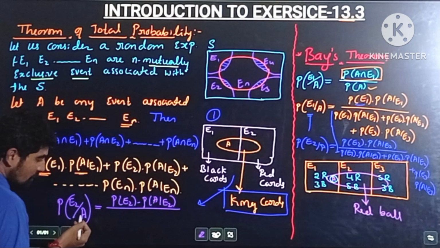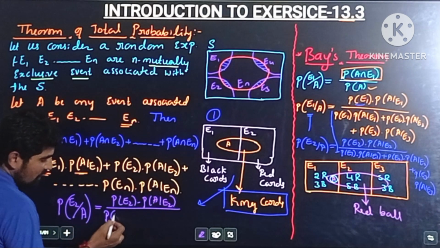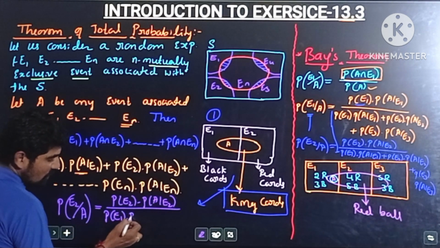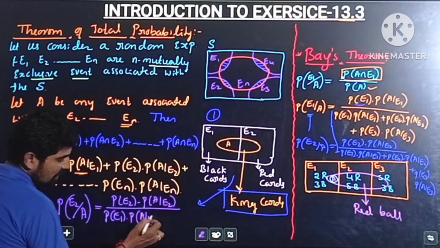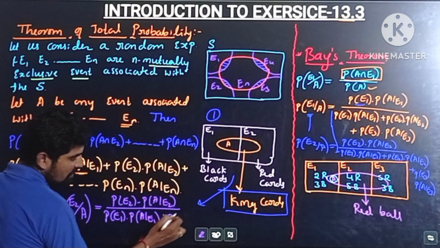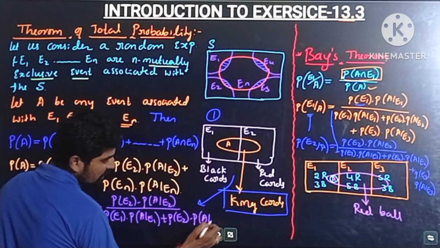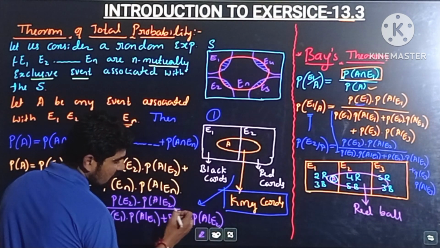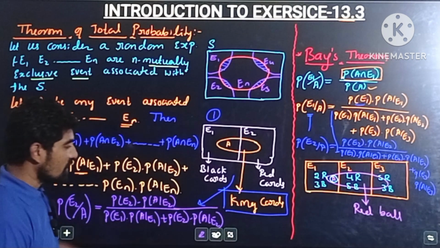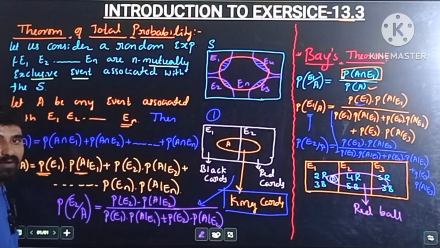Therefore the total probability of the event A is probability of E1 into probability of A by E1 plus probability of E2 into probability of A by E2. So this is the formula to identify the probability of a king card from the second box.